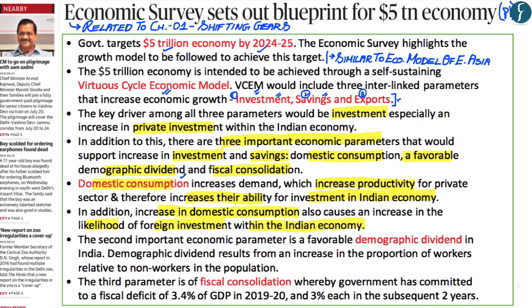And therefore, it is within that context that an increase in domestic consumption within India is expected to lead to an increase in investment, especially private investment and foreign investment. Now, an important consequence of having an increase in private investment and in foreign investment is that it would lead to job creation.